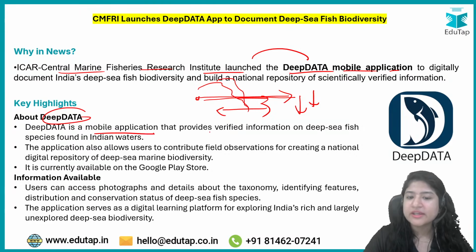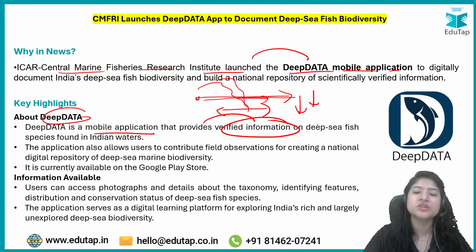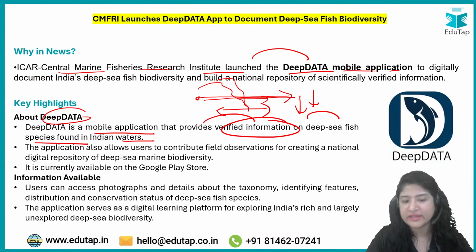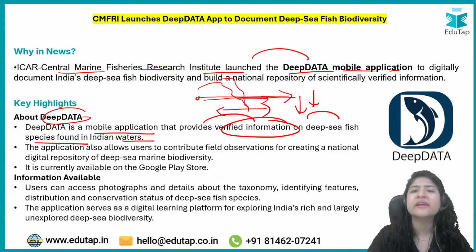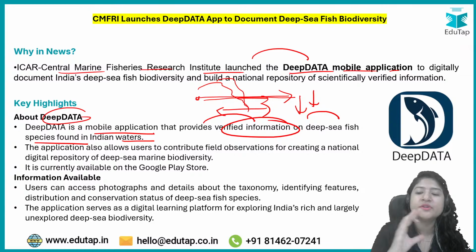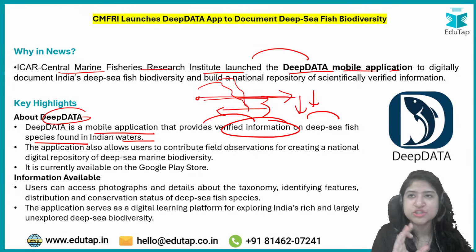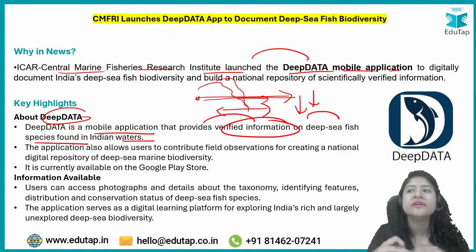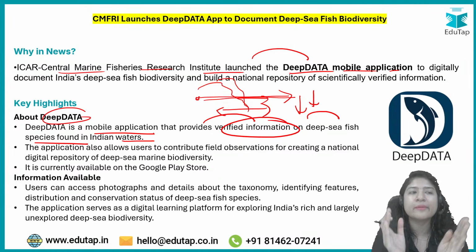It is a mobile application that provides verified information on deep sea fish species found in Indian waters. In this, the researchers who are involved can upload whatever they are finding, whatever research they are doing, in the Deep Data application. It will act as a repository for all the information related to the deep sea.